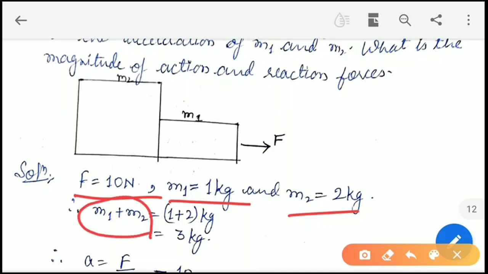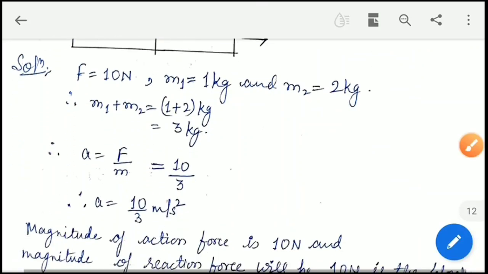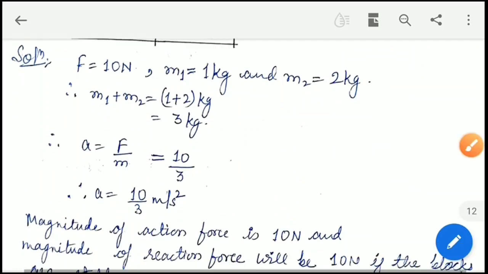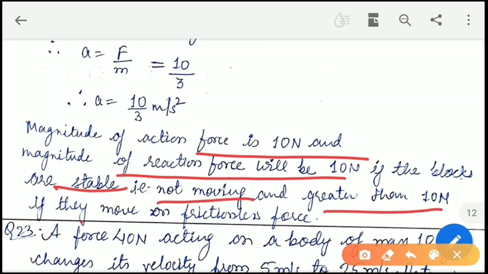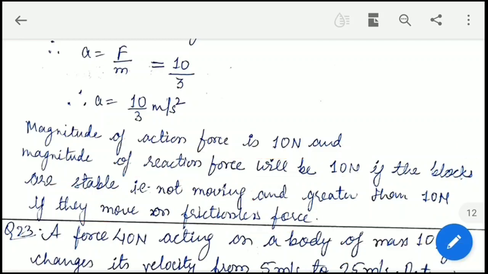So jointly their mass will be 3 kg. Since they are in contact with each other, the acceleration will be 10 by 3 meter per second square. So magnitude of action force is 10 Newton and magnitude of reaction force will be 10 Newton if the blocks are stable, that is not moving, and it will be greater if they move on the frictionless surface.